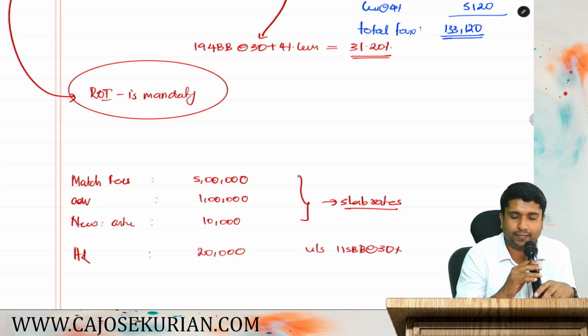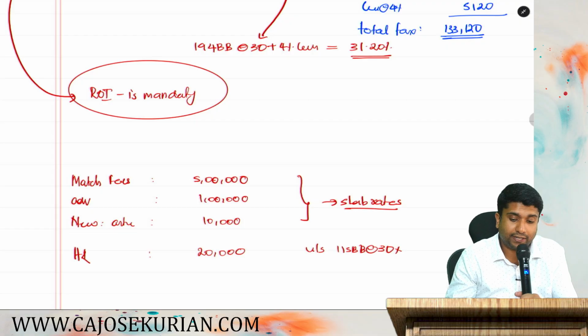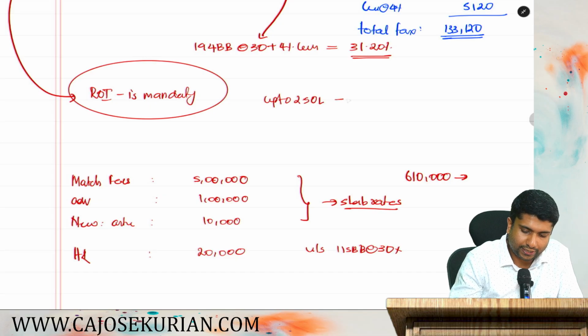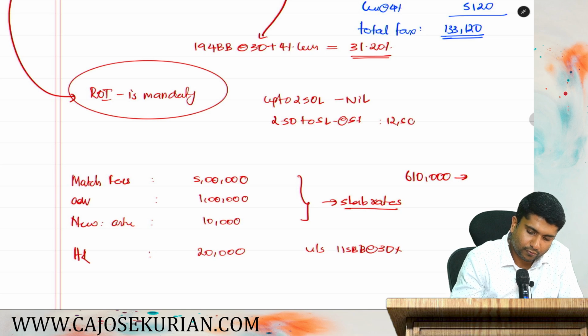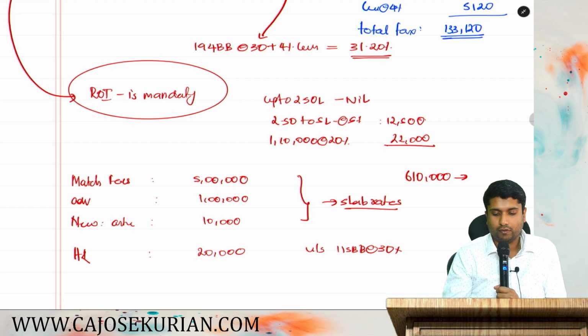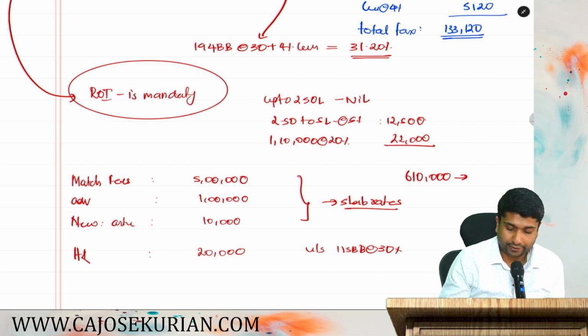So tell me how much will be the tax liability if you put this on slab rates. 6,10,000 on slab rate: up to 2.50 nil, 2.50 to 5 lakh at 5% will be 12,500. Then the rest, 1,10,000, is subjected to 20%. That is 22,000. So altogether it will be 34,500, right?